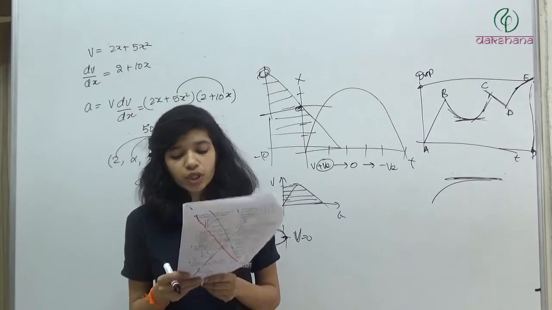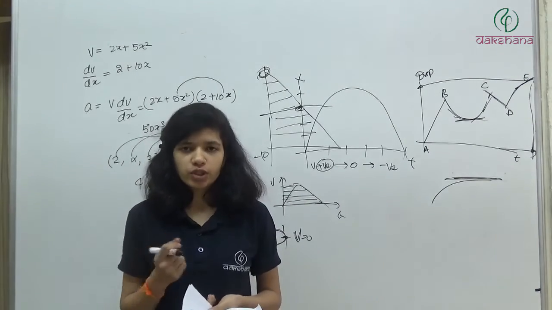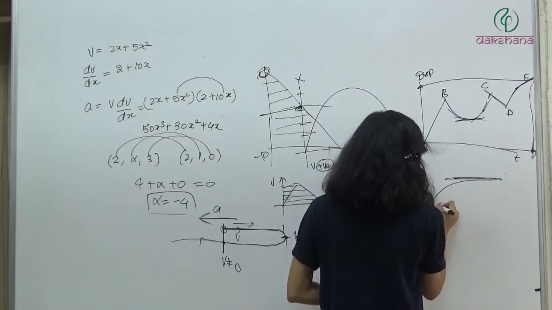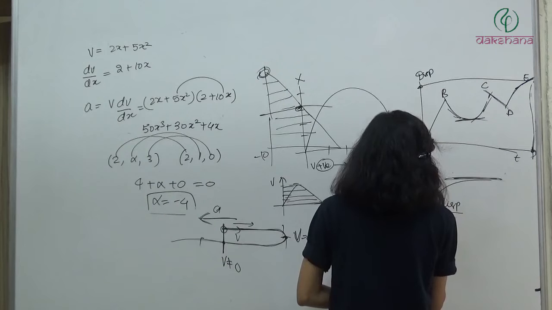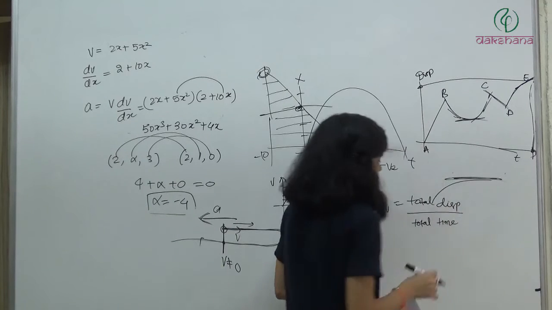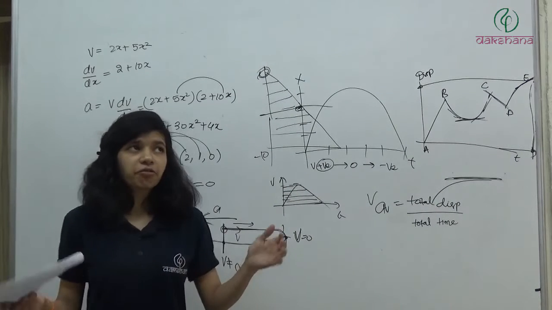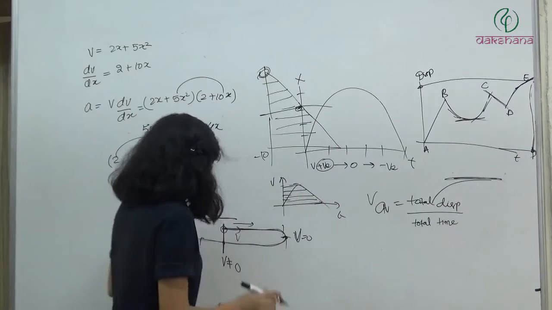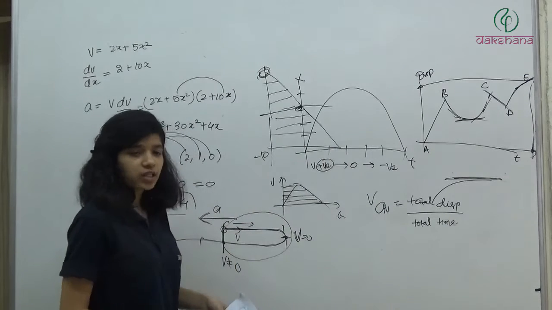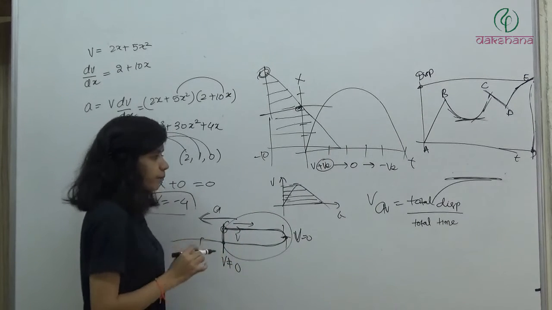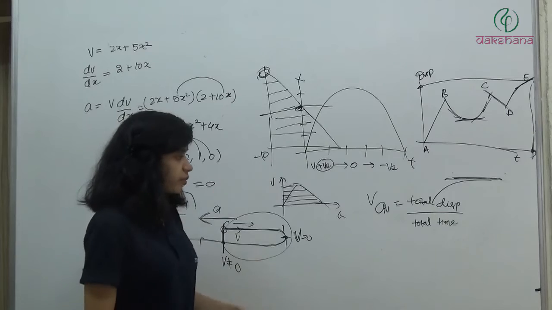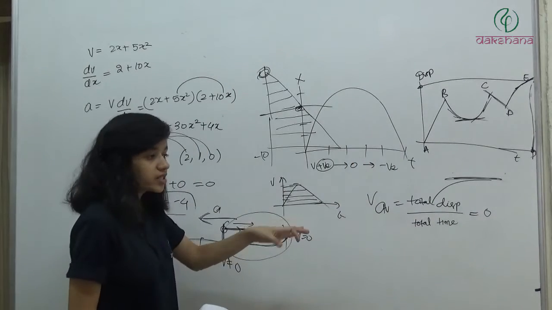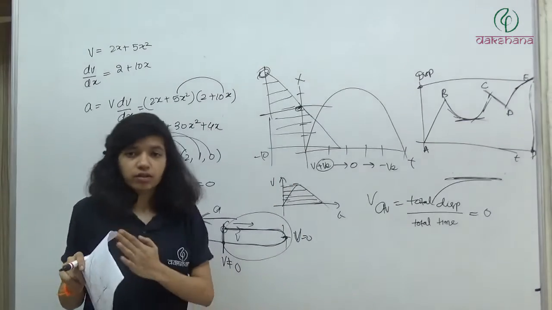A particle can have zero displacement and non-zero average velocity. Average velocity के फॉर्मूले में ही आता है V average is equal to total displacement divided by total time. If we have zero displacement, if we have an interval जिसमें total displacement is 0, like in this case total displacement is 0, particle started from here and came back to here, तो इस total interval में total displacement 0 हो गया, तो average velocity तो वैसे ही 0 हो जाएगी, क्योंकि average velocity is the velocity in that interval, उसका average लेते हैं.